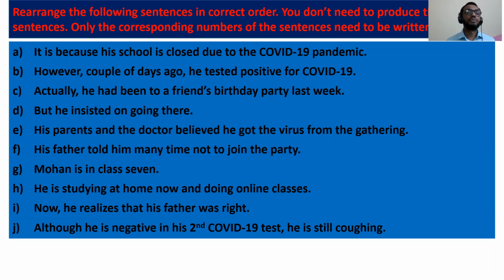Okay, number A. It is because his school is closed due to the COVID-19 pandemic. The passage is also based on COVID-19. B. However, a couple of days ago, he tested positive for COVID-19. C. Actually, he had been to a friend's birthday party last week. D. But he insisted on going there. E. His parents and the doctor believed he got the virus from the gathering. F. His father told him many times not to join the party.